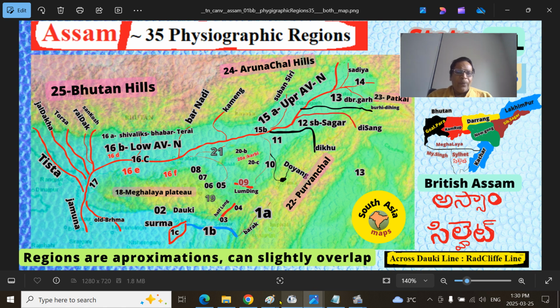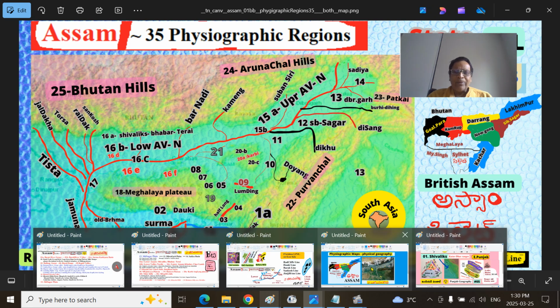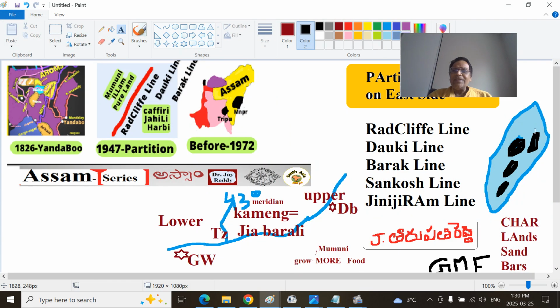What is a Charland and Kadar? I have explored here further. You can see, this is the Brahmaputra river somewhere here, because in some places the Brahmaputra can be 6, 7, 8, 9, 10, 12, 13 kilometers away.